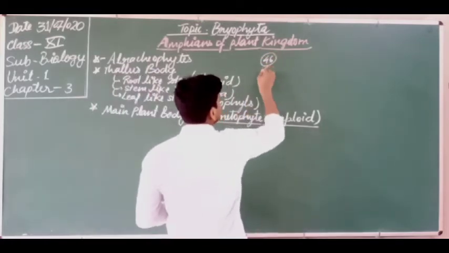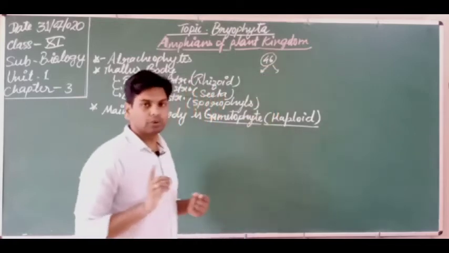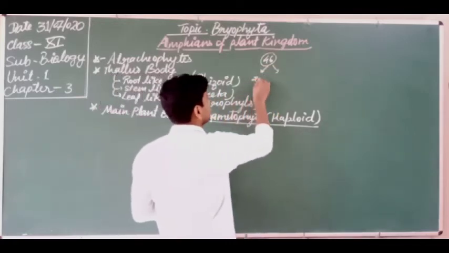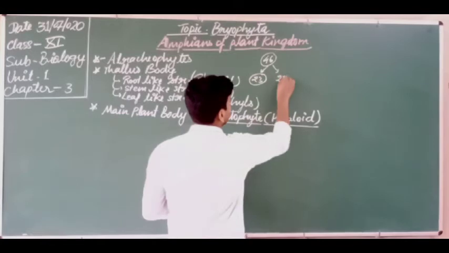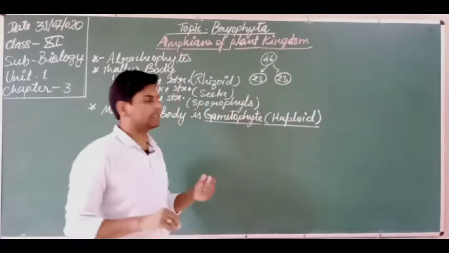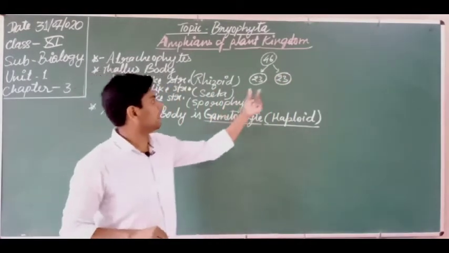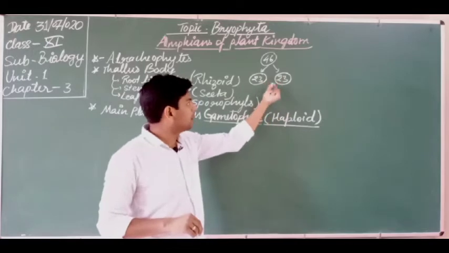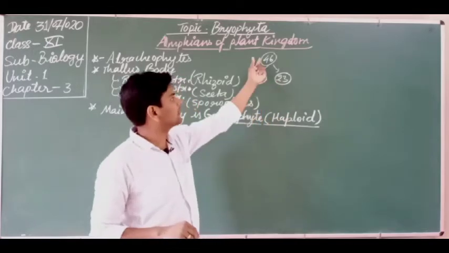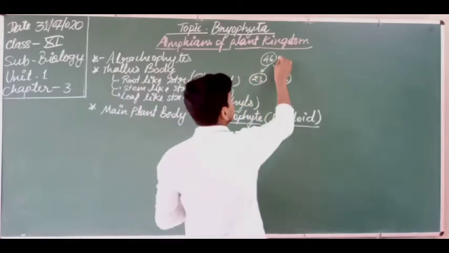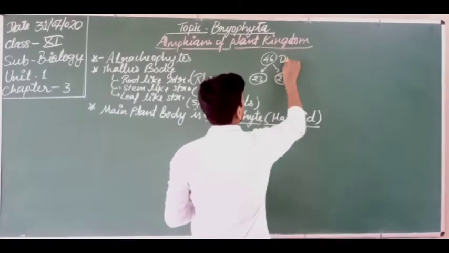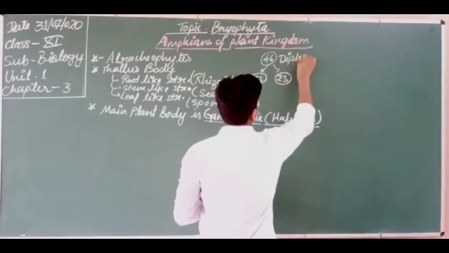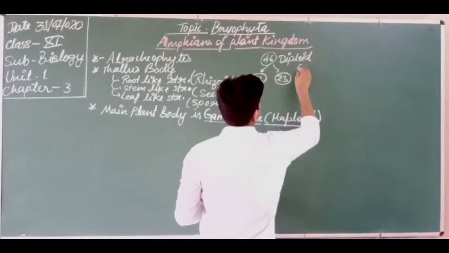These are divided into two sets, one set of 23 and another set of 23. So if both the sets are present in a single cell, then this cell is known as a diploid cell. Got it?